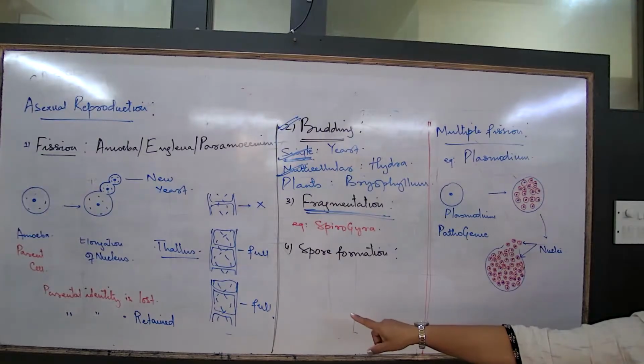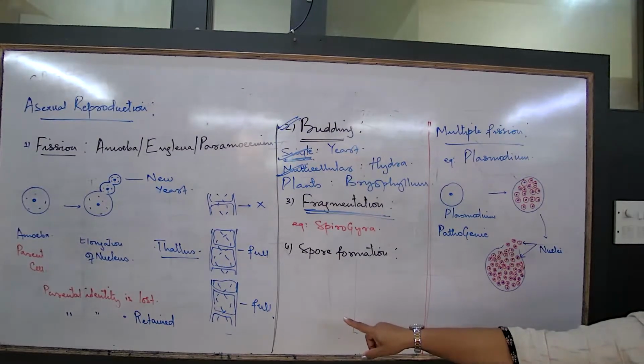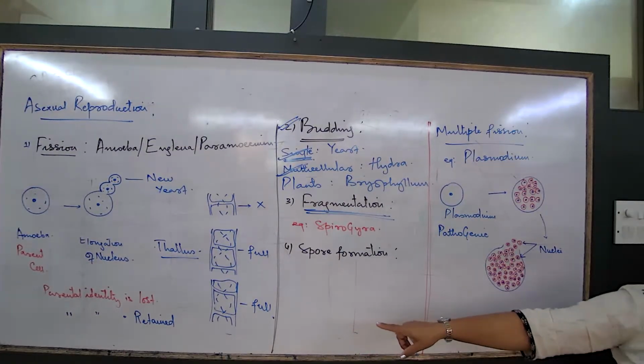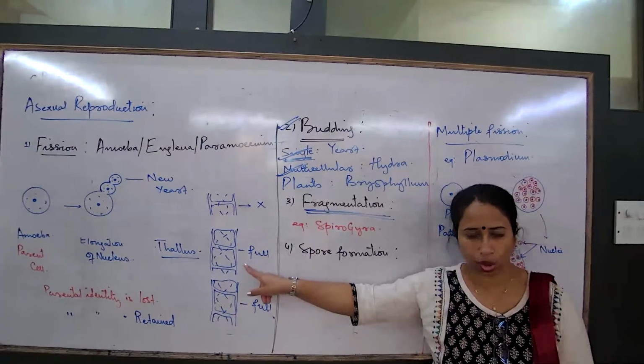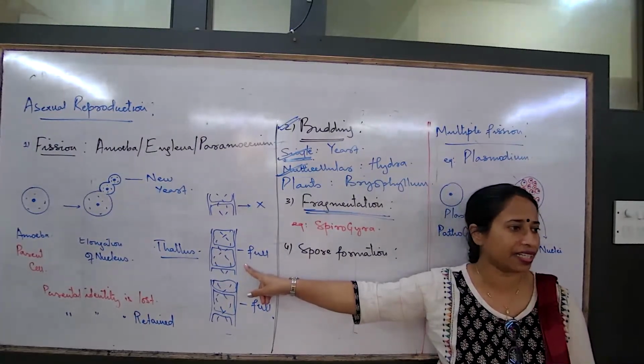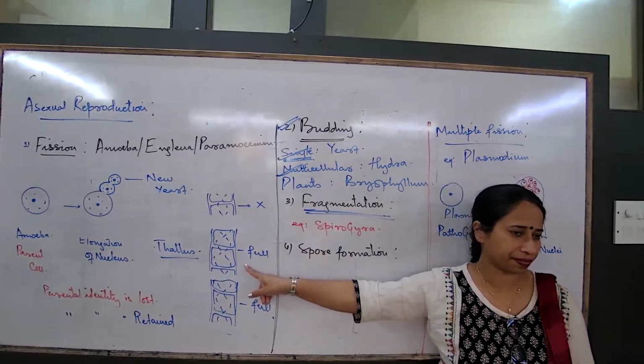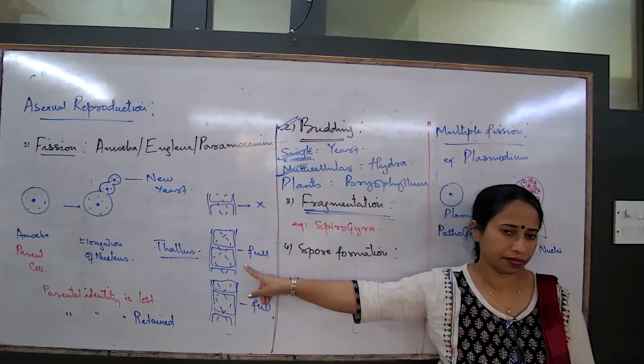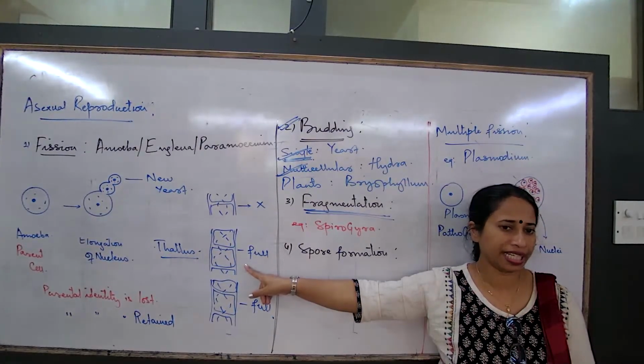Each fragment completes its growth to form the entire thallus. All points are clear? Did you all write it correctly?